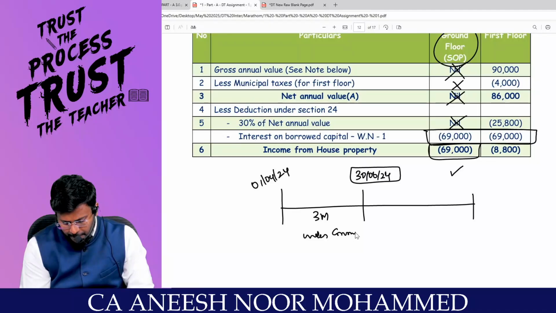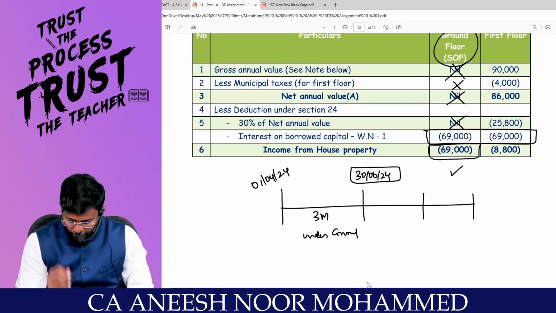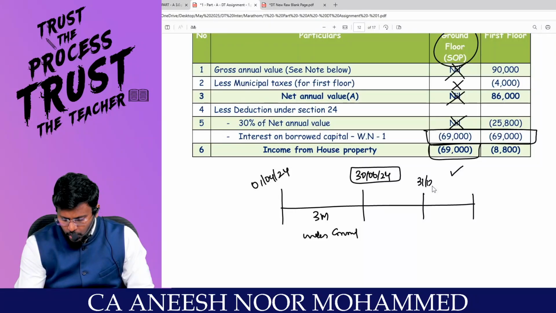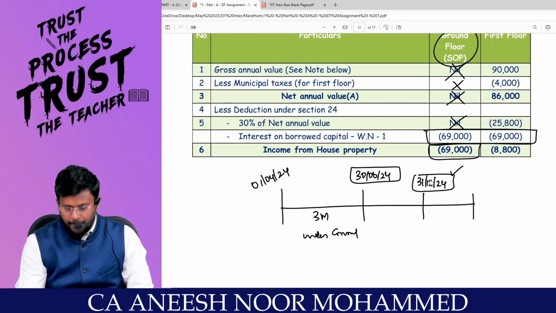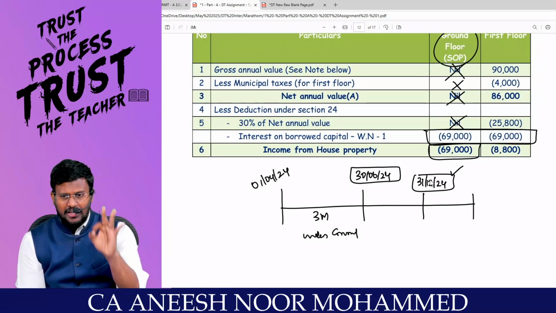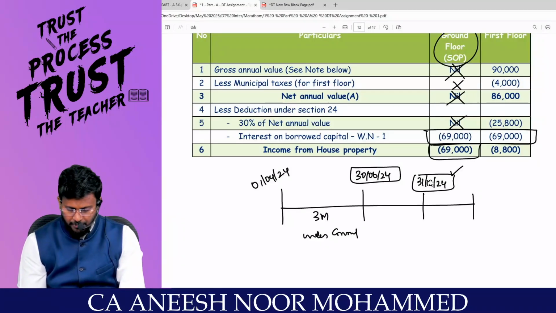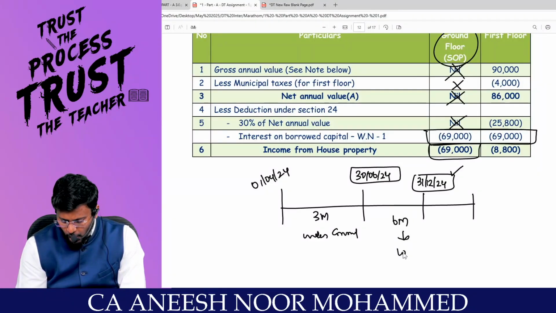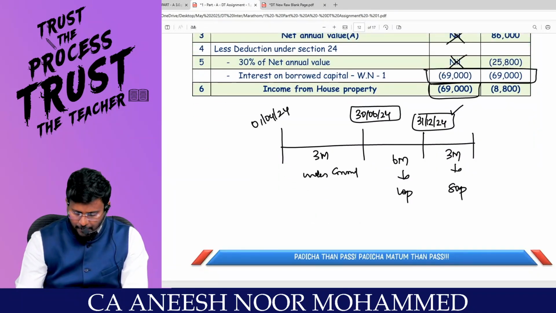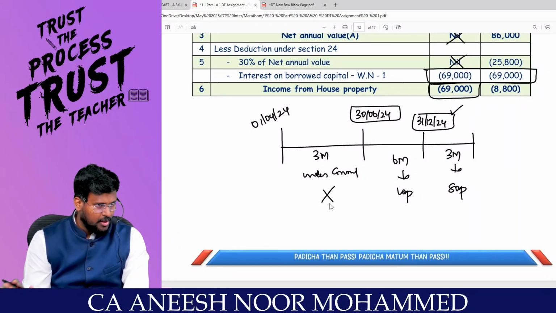Then from 30/6 you let out the property till 31/12/2024. So July, August, September, October, November, December, 6 months this property was let out. Then for the next 3 months you yourself started using it as self-occupied property. So this period you don't consider, my dear lovable students.